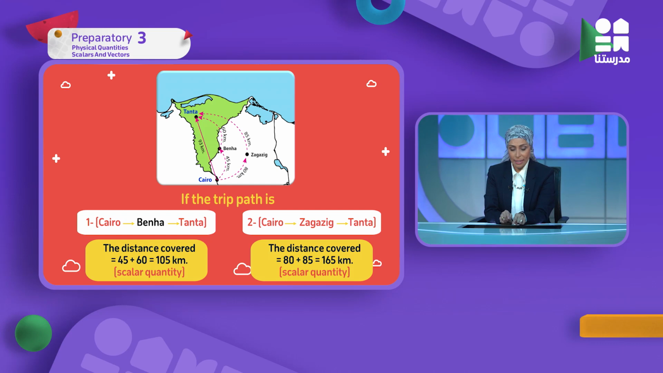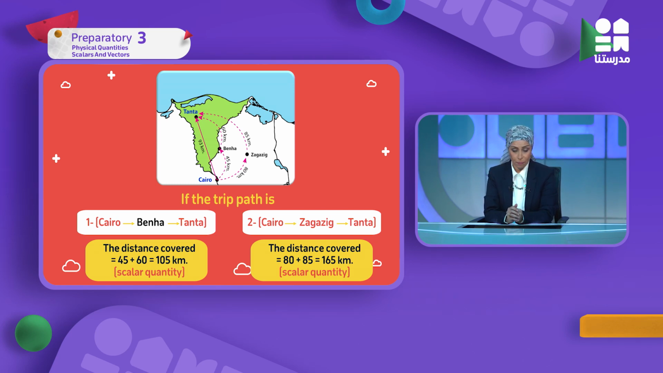I said 105 kilometers. Is it scalar ولا vector? Yes, it's scalar because I have no direction. Let's see the second path. Also the trip here is from Cairo to Zagazig to Tanta. The car covers from Cairo to Zagazig 80 kilometers, and then the next leg covers 85 kilometers. So what is the total covered distance here? It's 165 kilometers, which is scalar ولا vector?